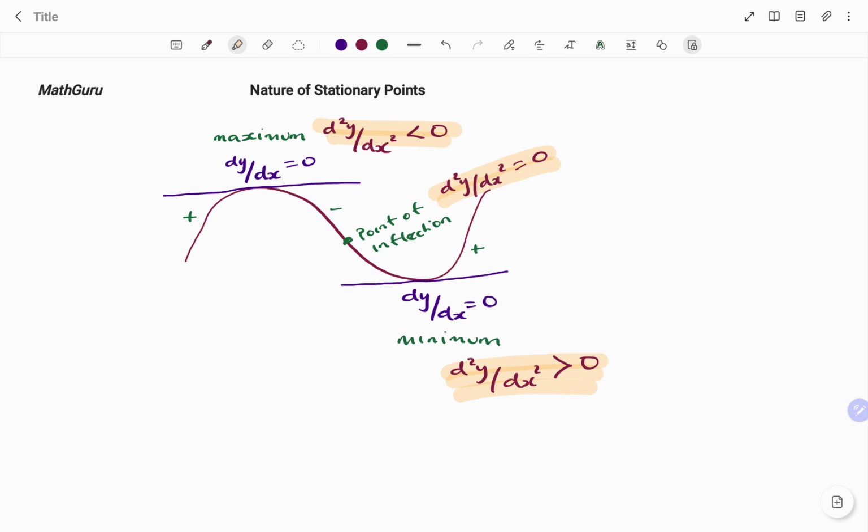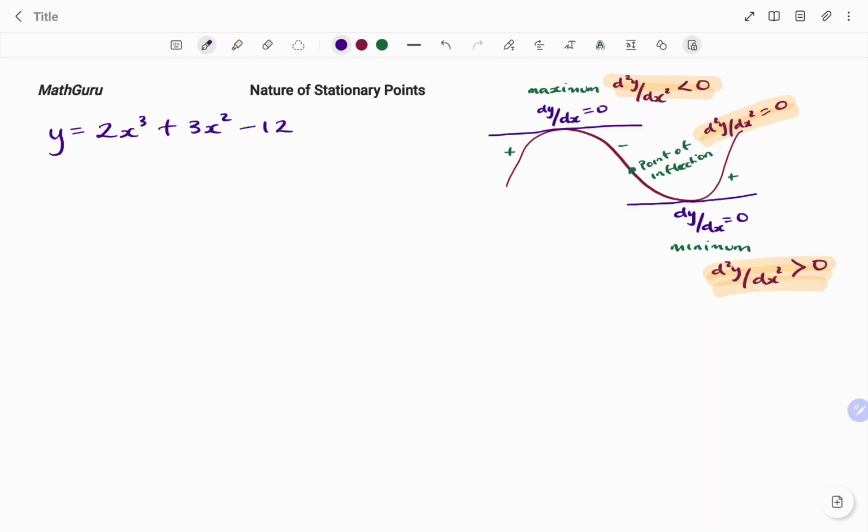Let's look at it as an example together. If, for example, I have the cubic function y equals 2x cubed plus 3x squared minus 12x. To find my stationary point, note that my dy/dx will be equal to 0.